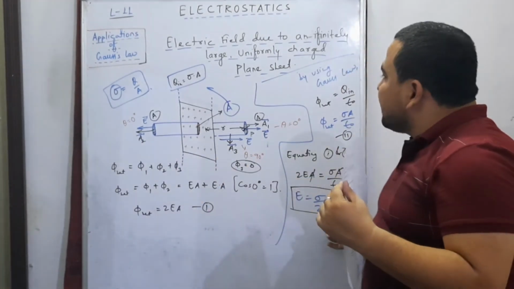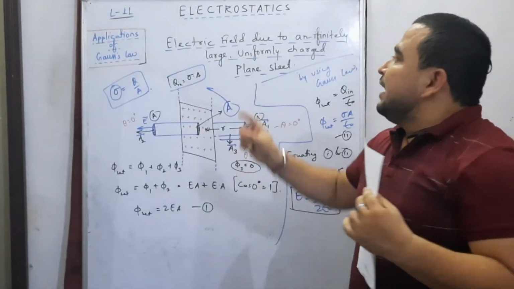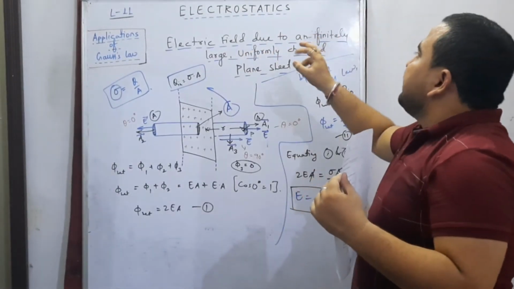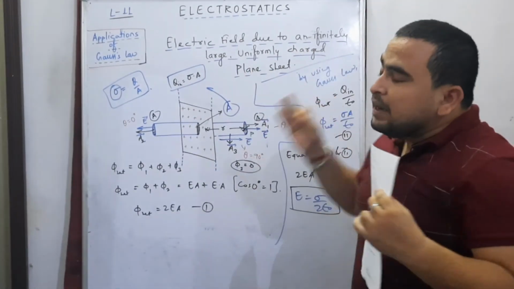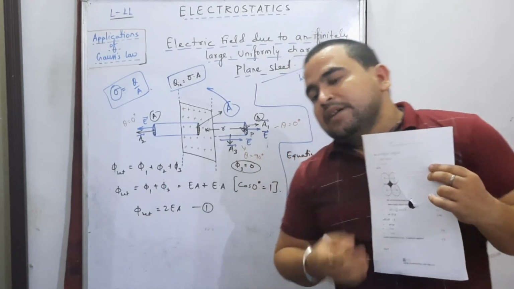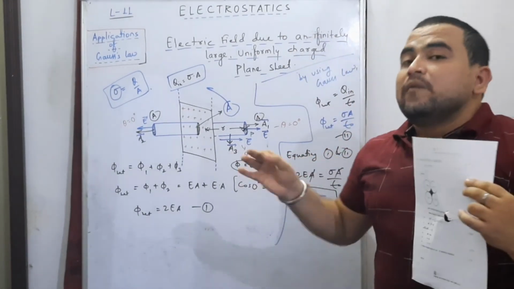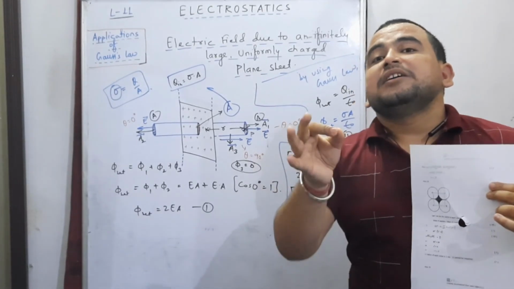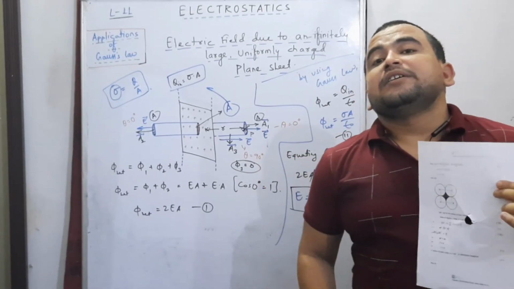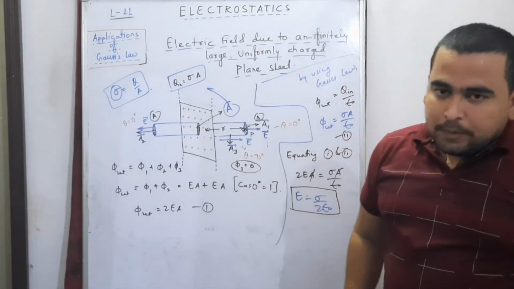This is the final expression for the electric field at a point due to an infinitely large uniformly charged plane sheet. This is the final expression which shows that the position of the point doesn't matter for the magnitude of electric field. Hope you got this.